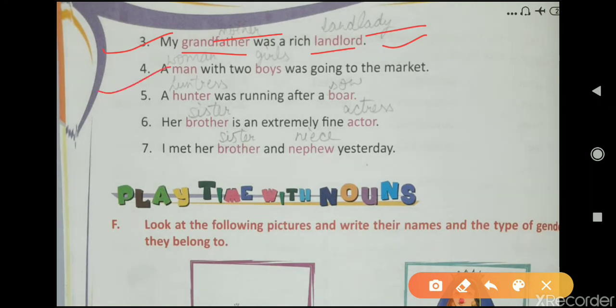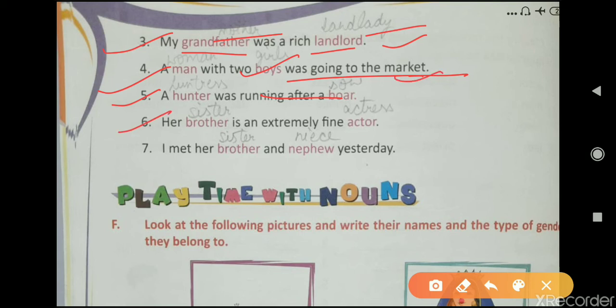Then fourth one, a man with 2 boys was going to the market. Answer, a woman with 2 girls was going to the market. Fifth is, a hunter was running after a boar. You have to write down, the huntress was running after a sow.